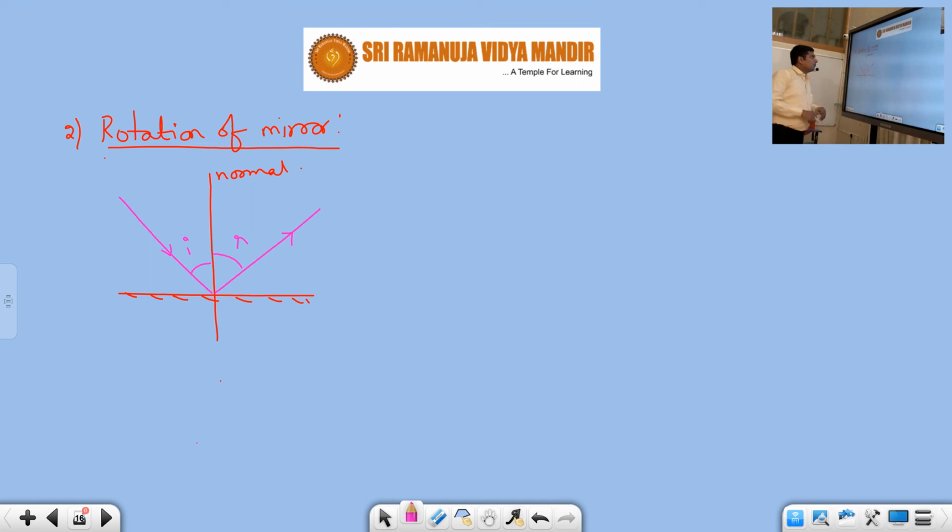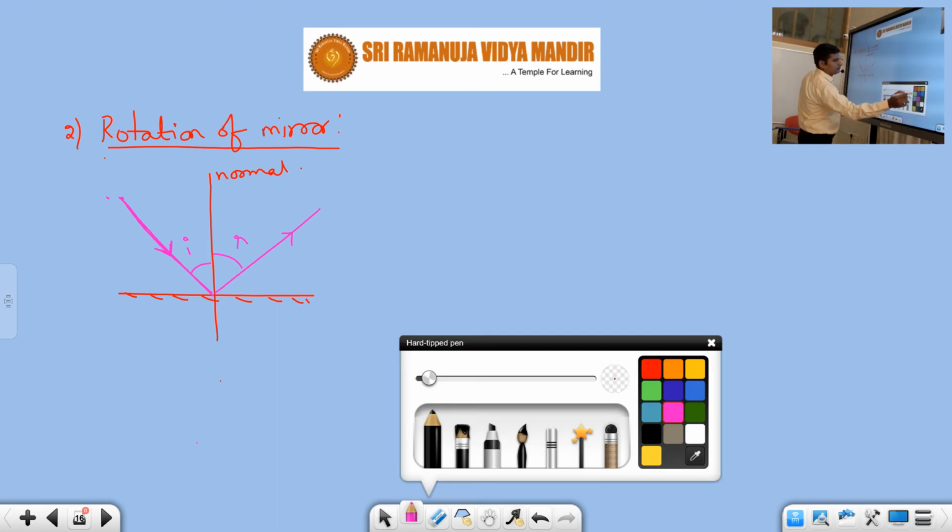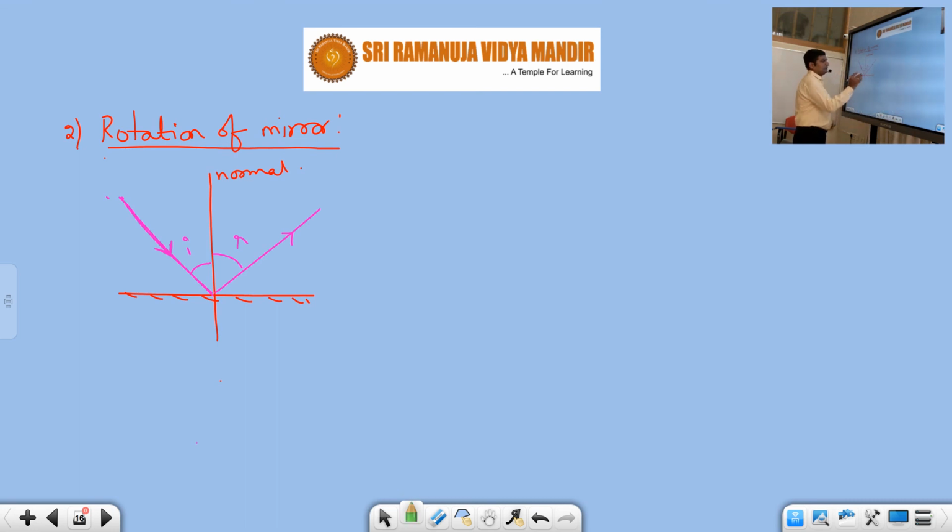Now here our point is, in case of rotation of mirror, keeping the incident ray fixed. Keeping the incident ray fixed means I am keeping this incident ray here only. But suppose I rotate the mirror like this. Suppose they rotate the mirror like this.